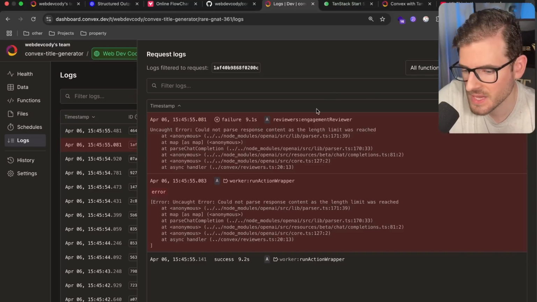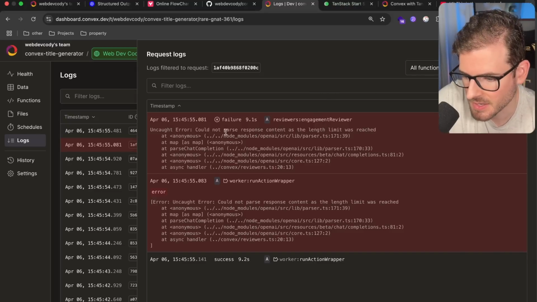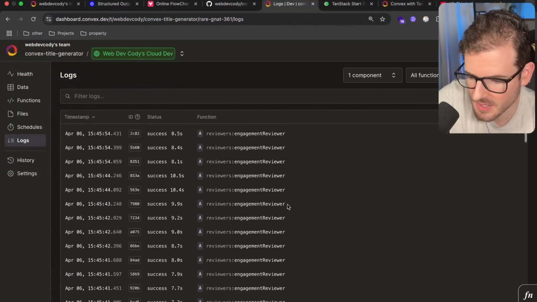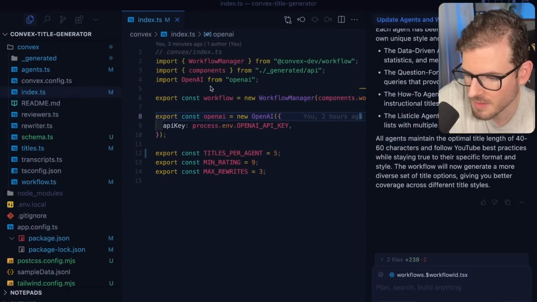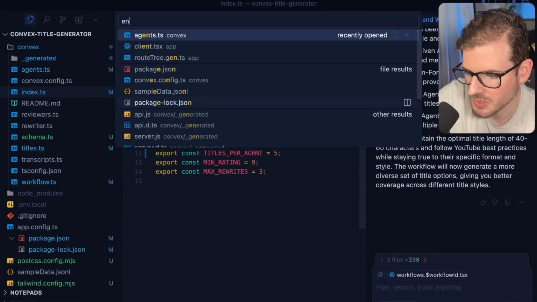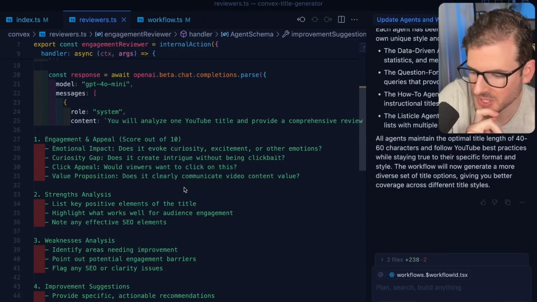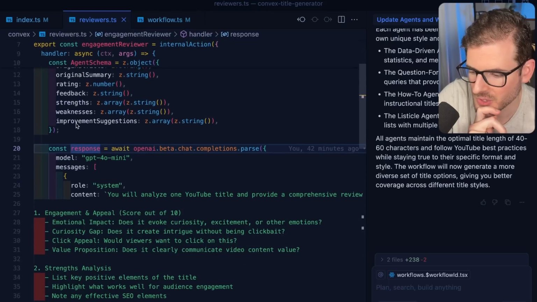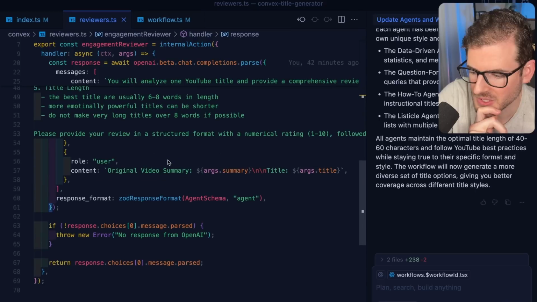All right, so it looks like one of the engagement reviewers failed because it could not parse response content as the length limit was reached. But it looked like a bunch of others passed. So here's the issue I was talking about, where you have to make sure your code is written well. There's a couple things we could potentially do. I think this one actually threw the exception. And so we could potentially catch exceptions and then just return null.